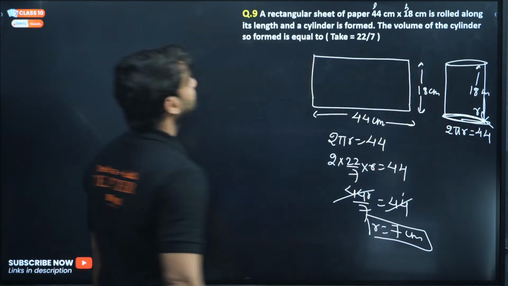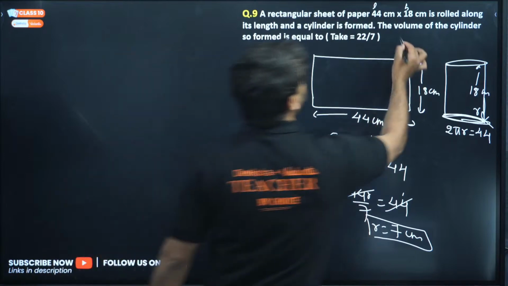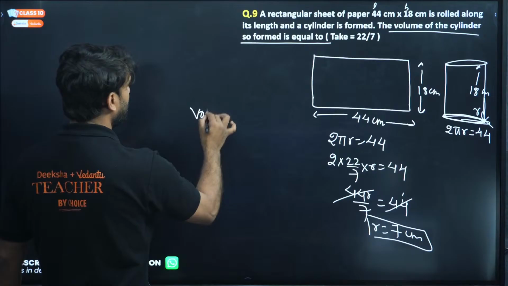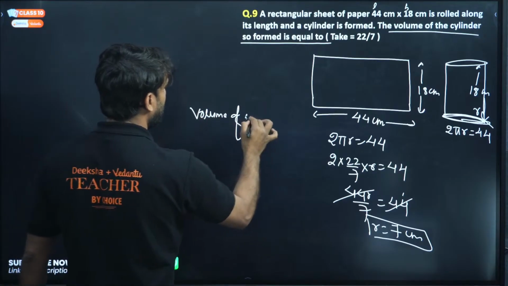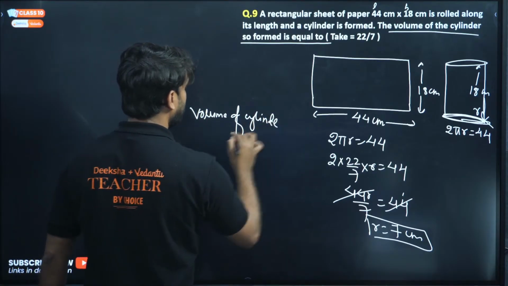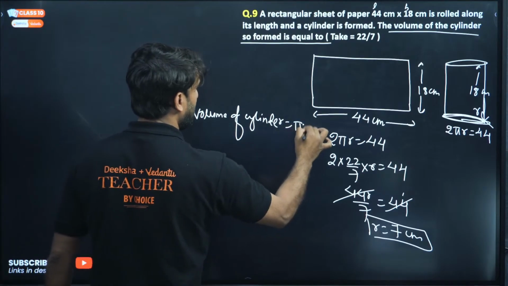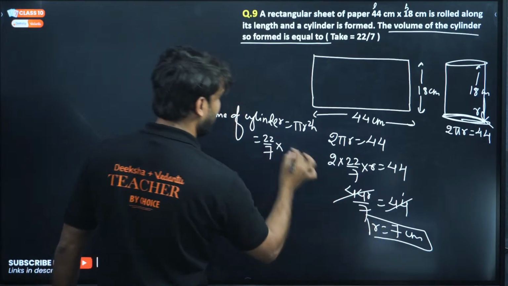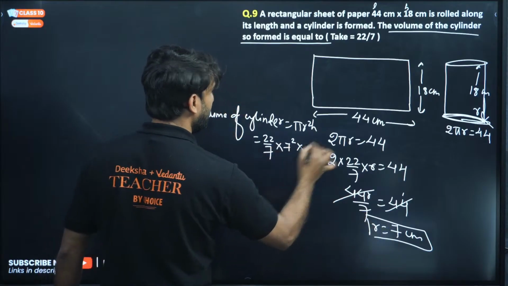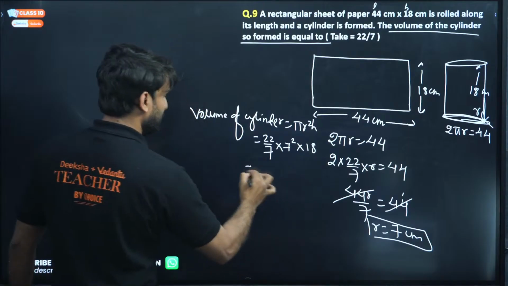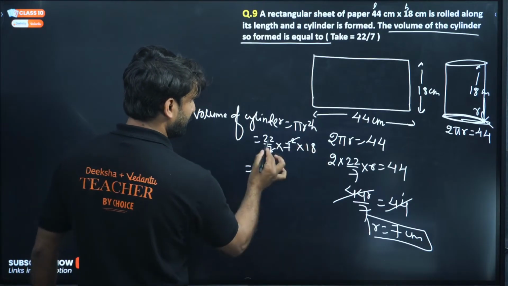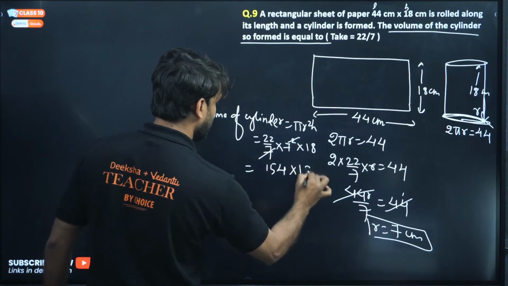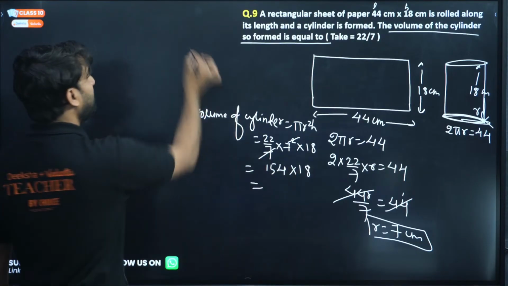Height is 18 centimeter, and we have to find the volume of the cylinder so formed. So the volume of cylinder is what? Pi r square h. Pi is 22 by 7. Radius is 7, and 7 square will be 49, into h. So 7 is cancelled here. So 22 into 7 will be 154, into 18.